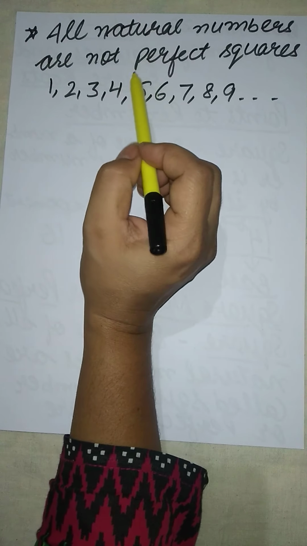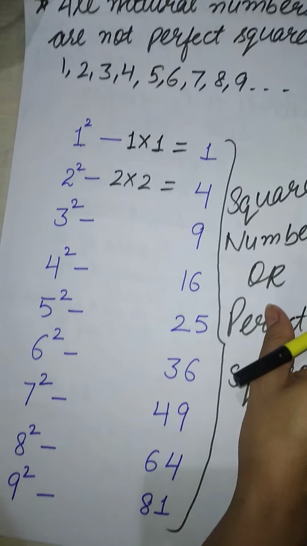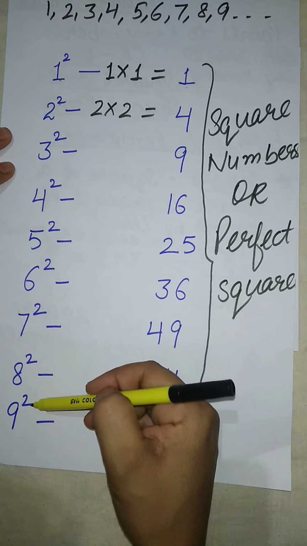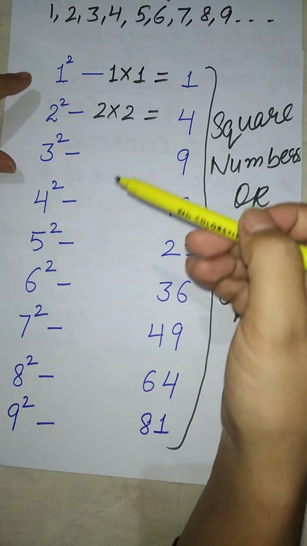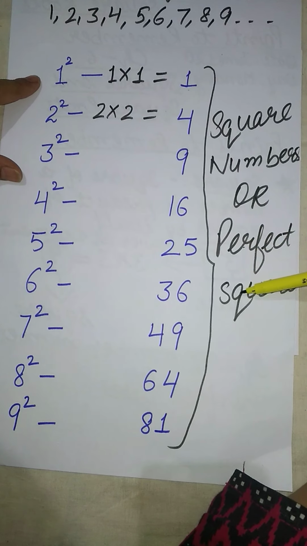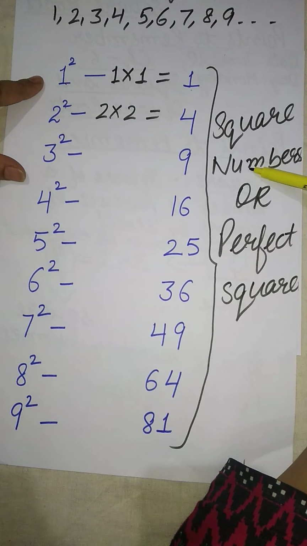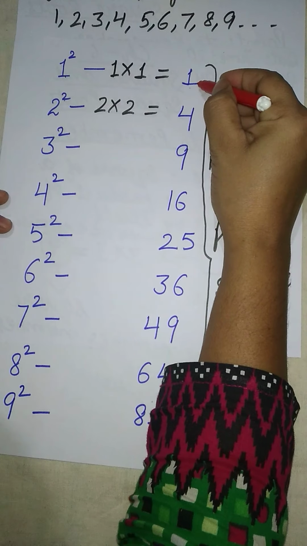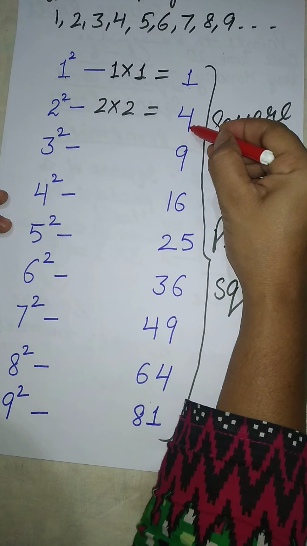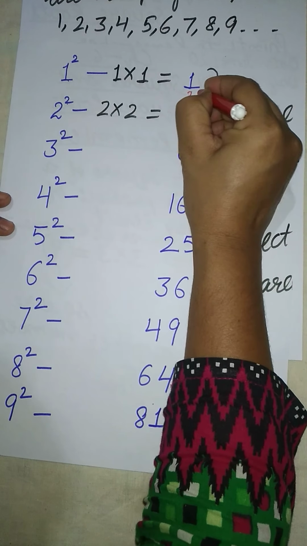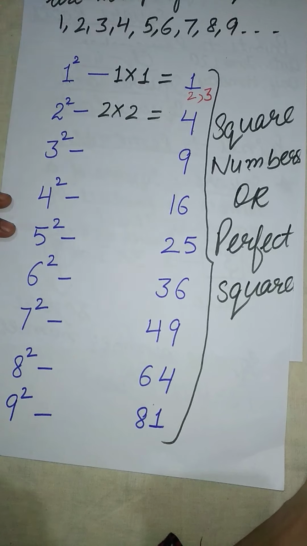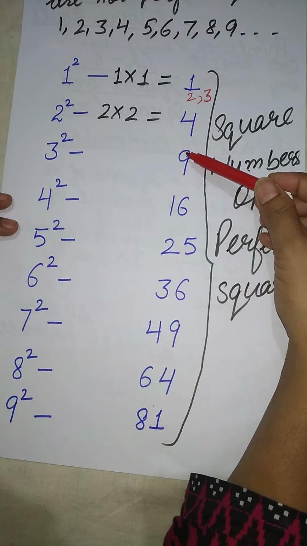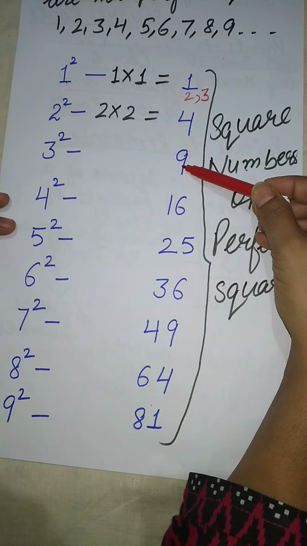Now, how can we prove this? Here I have written the squares of all these digits from 1 to 9. You can see that the perfect squares or the square numbers are 1. After 1 the square number is 4. It means 2 and 3 are not perfect squares. Similarly, after 4 the perfect square number is 9.